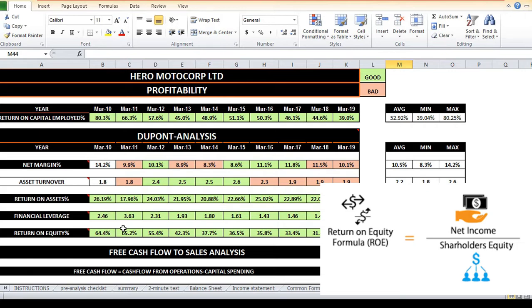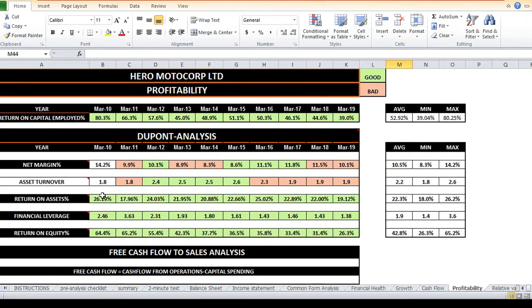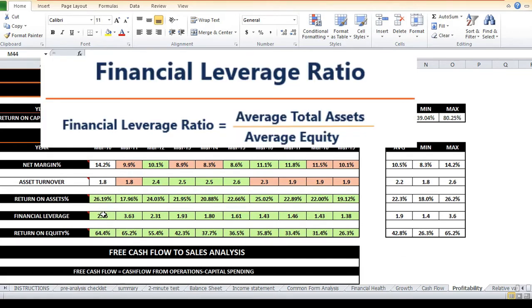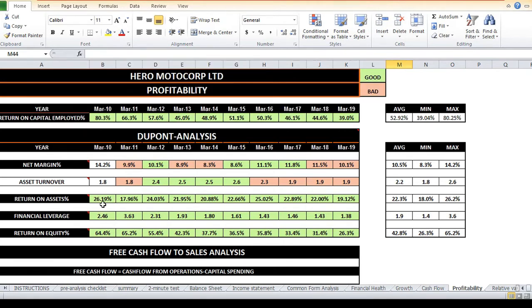Think of it as measuring profits per rupee of shareholders' capital. To calculate return on equity, multiply return on assets by the financial leverage ratio, and you will get return on equity. Financial leverage is nothing but assets divided by shareholders' equity. So 26.19% times 2.46 will give you this 64.4% return on equity.